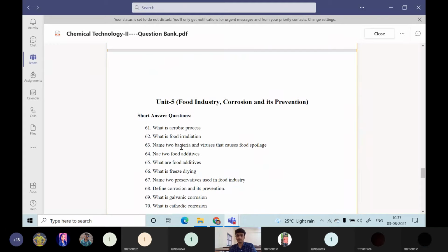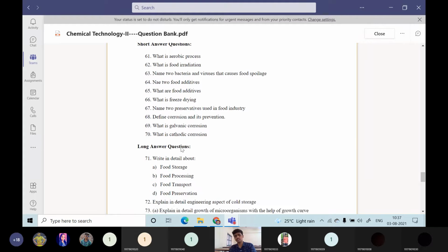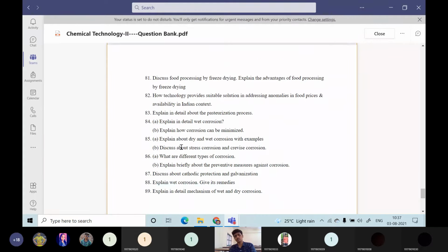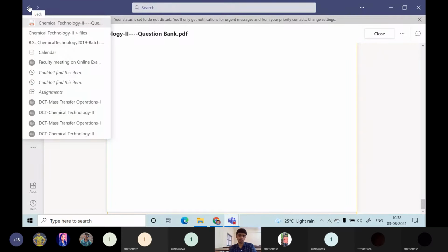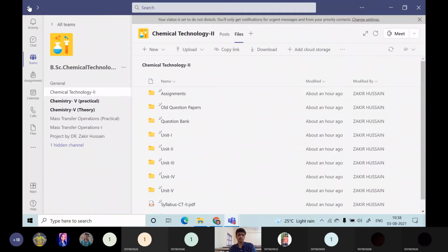Then the last unit will be unit 5, which is food industry, corrosion and its prevention. So the short answers and the long answers are given here. You can go through this to revise the previous old question papers. You just go to old question papers, and from that you can easily see what are the most probable questions you can expect.